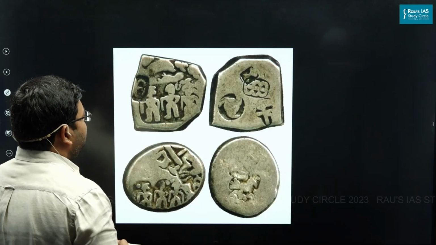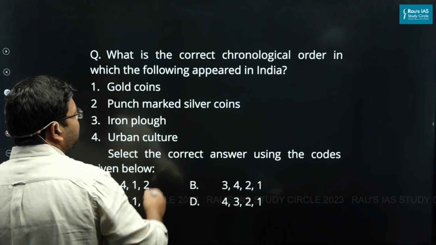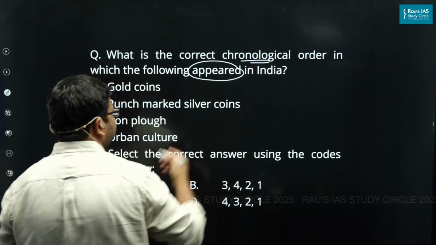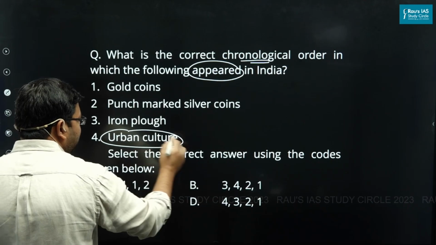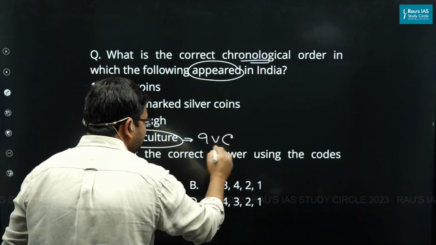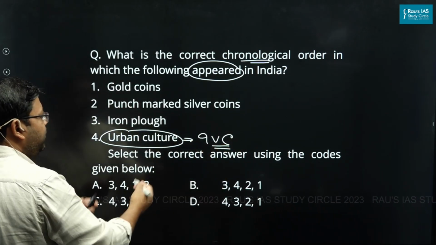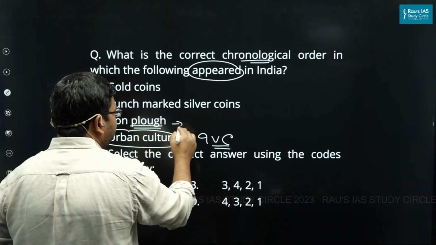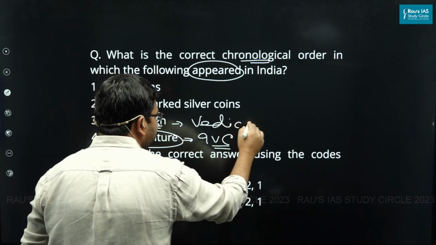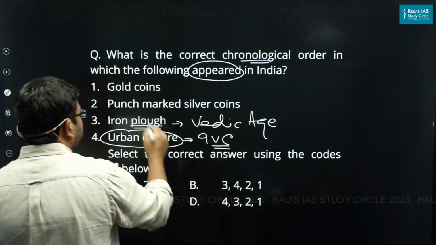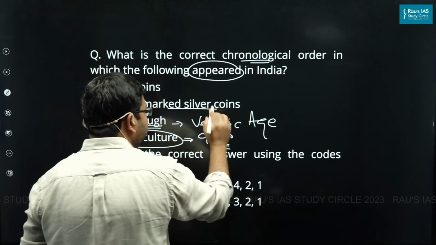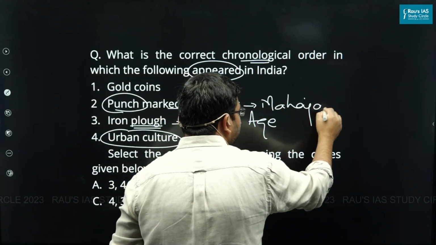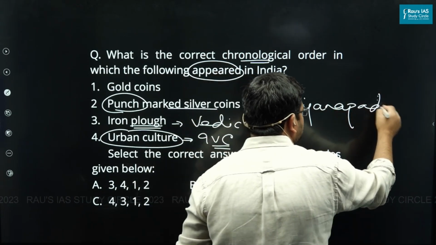Now, if you see the next question, it says: what is the correct chronological order in which the following appeared in India? Urban culture was in IVC as well. They were urban people. Iron plow, the use started in prominent form basically in the Vedic age. Again, if we talk about the punch mark coin, just now we have discussed that for the first time they were used in the age of Mahajanapadas.